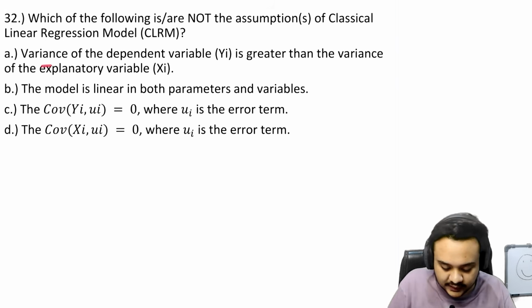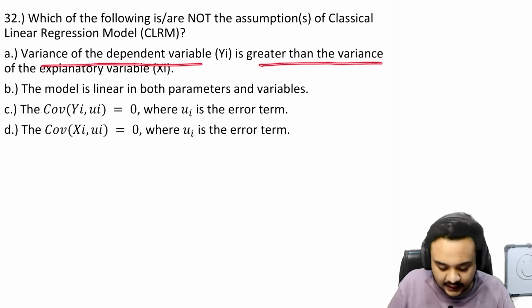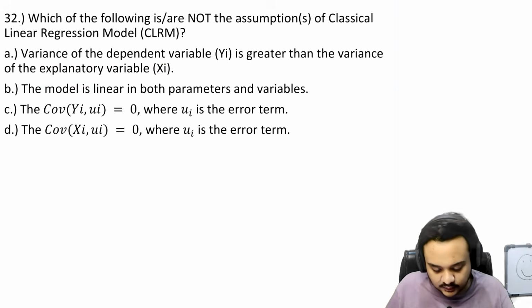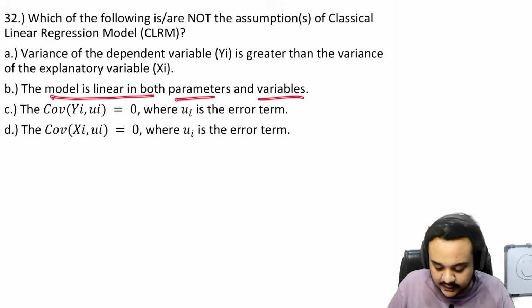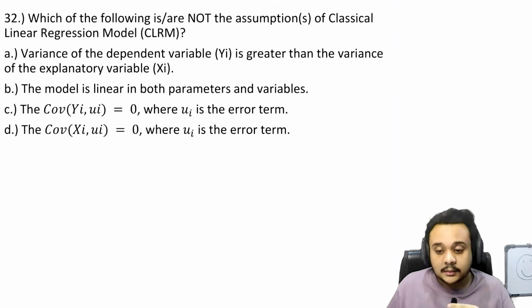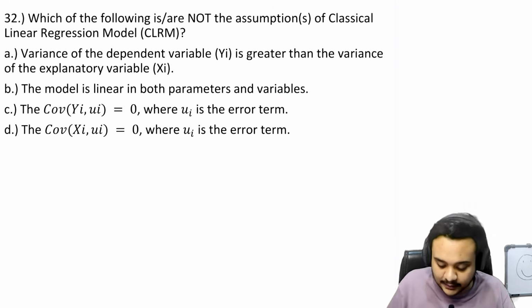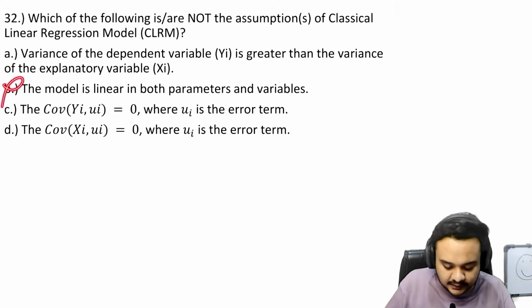Now the first option is: variance of the dependent variable is greater than the variance of the explanatory variable. That is not an assumption, so that is not going to be right. Then the model is linear in both parameters and variables. That is incorrect. The model is only linear in parameters, so it is half true. So again, the statement is incorrect.